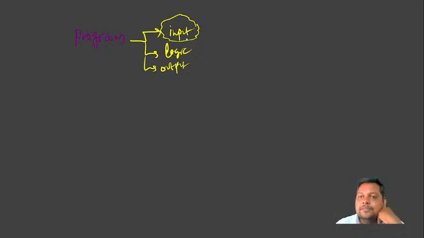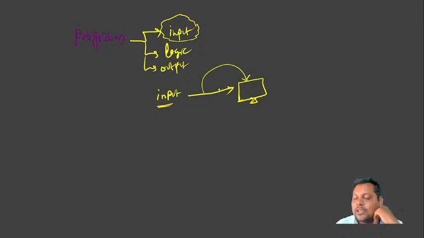So in our input, if you are discussing about input, what does input mean? It is the data we are providing to a computer to perform a task. To perform a task we are providing information.